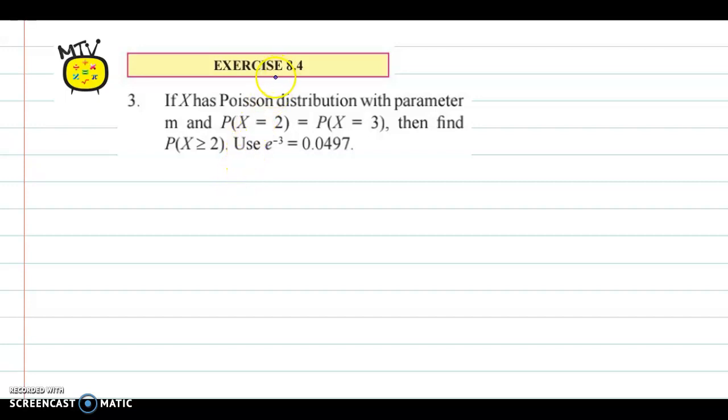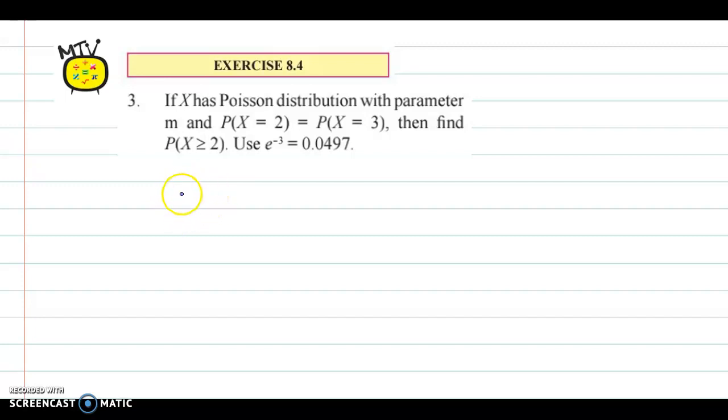Hello and welcome back. We now discuss question number 3 from exercise 8.4. If x has Poisson's distribution with parameter m and probability at x equal to 2 is equal to probability at x equal to 3, then find probability of x greater than or equal to 2, and we have been given e raised to minus 3 is equal to